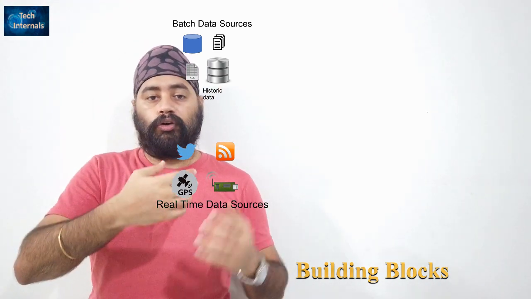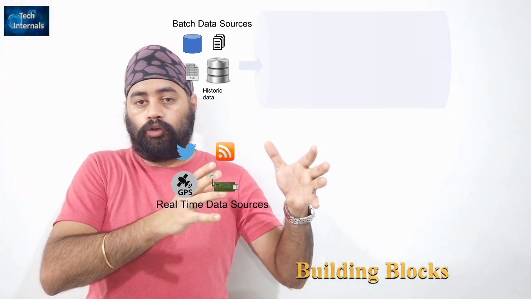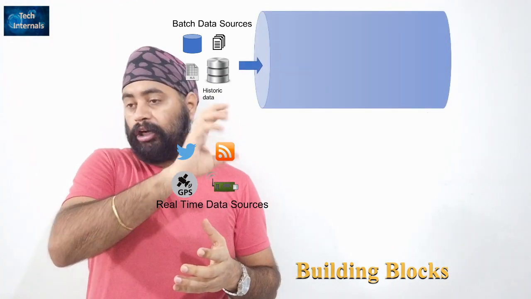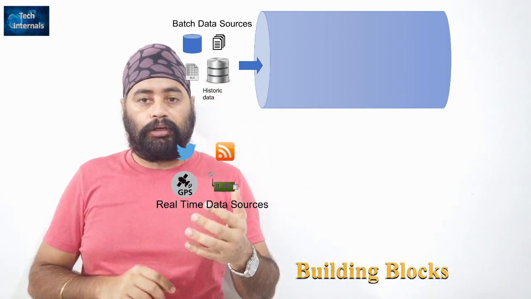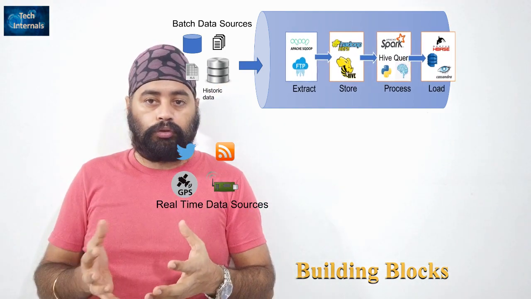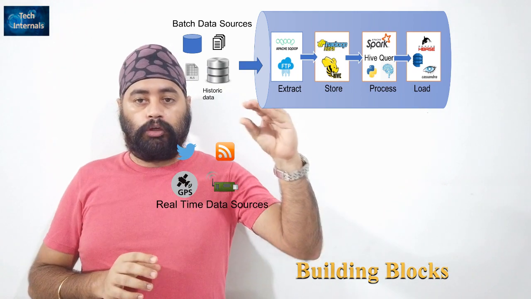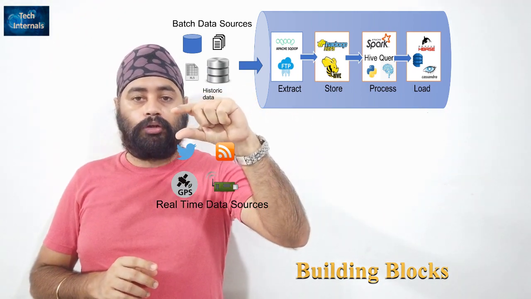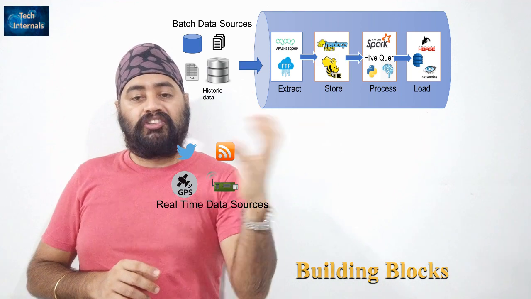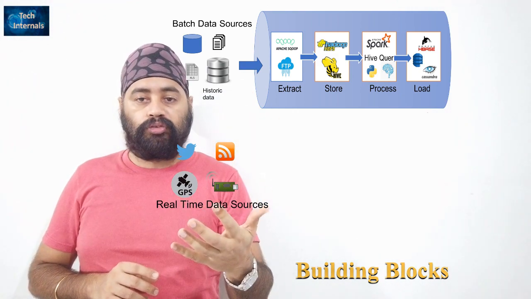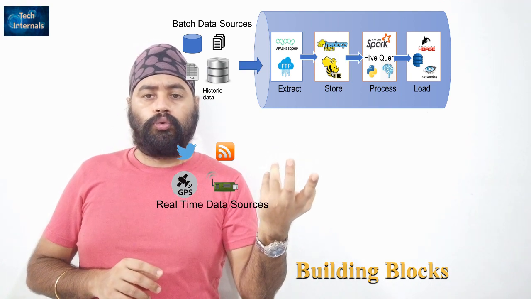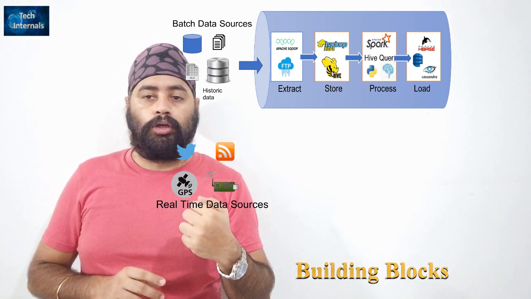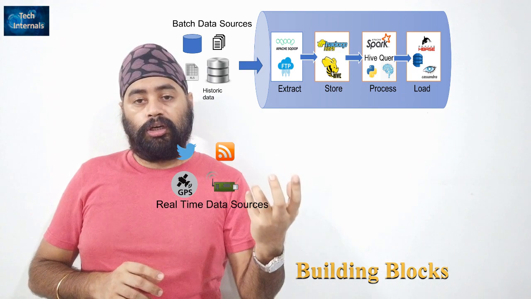So now how is this connected? Let's talk about batch first. When your data is in your systems or database, you have to pick the data. So what are the different frameworks which we have? I'll talk about a few of the frameworks and how exactly it works. When you build a batch pipeline, you first need to extract data. We have different tools like Sqoop, or you can do a Hadoop-based file copy.